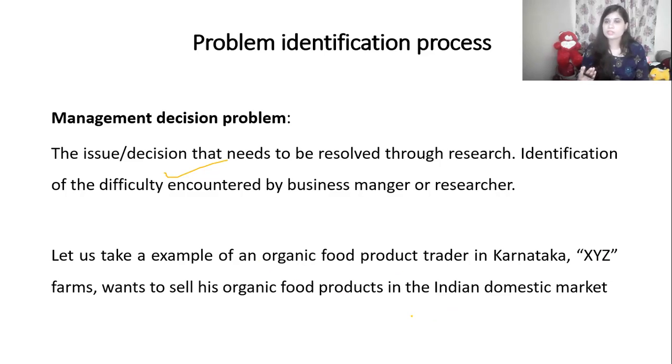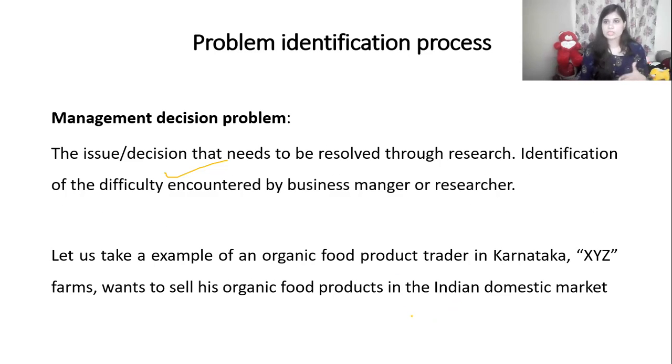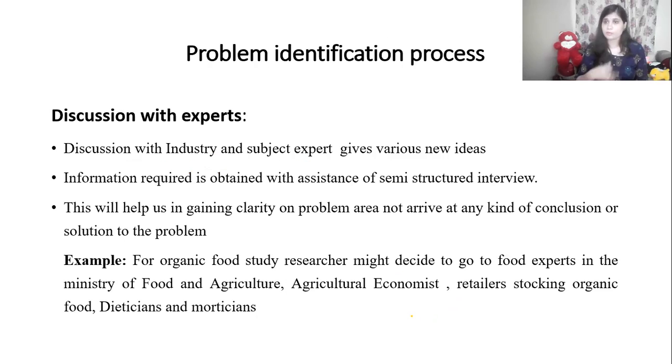They want to sell these food products in the Indian domestic market. That is the researchable problem, right? Because they want to sell into the entire Indian domestic market. They are from Karnataka, but they want to sell their organic food products in the entire market.